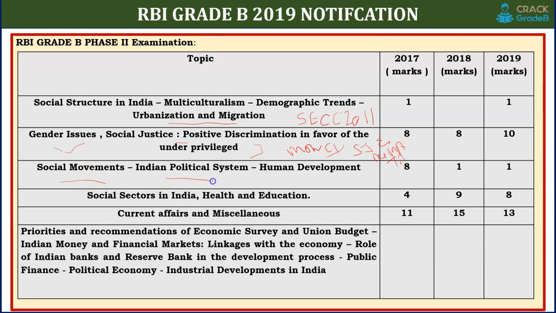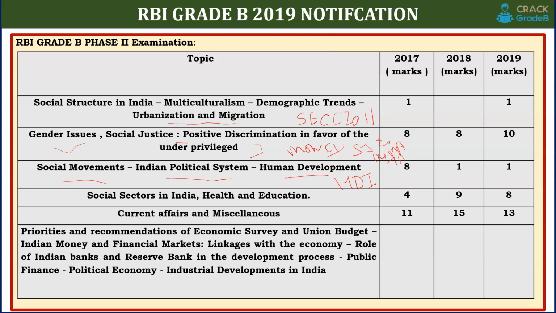Social movement, Indian political system, human development. HDI is important related to this. You have to study HDI in detail: what are the components of this index, who is the topper at world level, what is India's rank, what is the rank of India in different components of this index, and where India has performed well and where India has done very badly or worst.